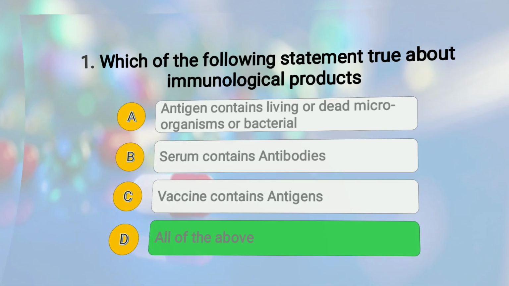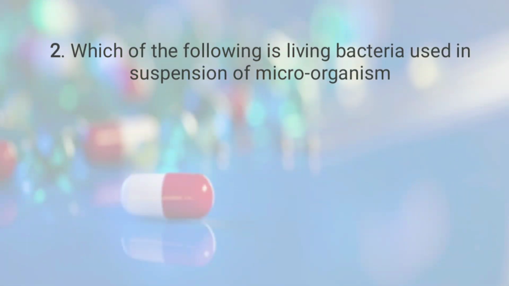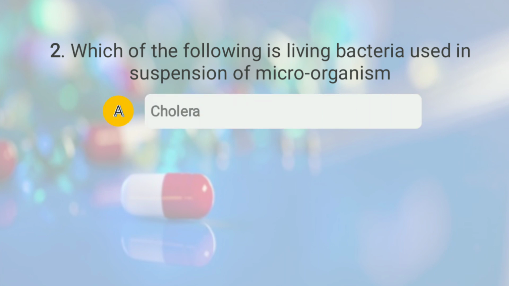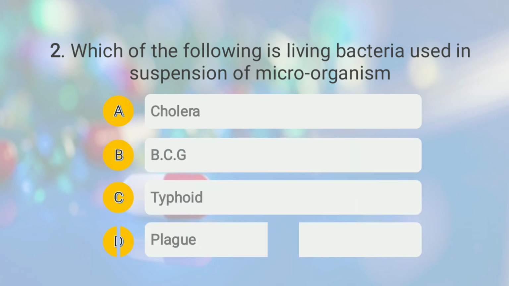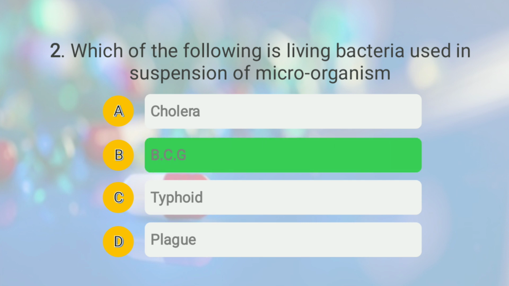Moving to second question. The question is, which of the following is living bacteria used in suspension of microorganism? And the options provided are A. Cholera, option number B. BCG, option number C. Typhoid, and option number D. Plague. And the right answer of this question is option number B, BCG. So it's a living bacteria, whereas the rest of them are killed or dead bacteria.